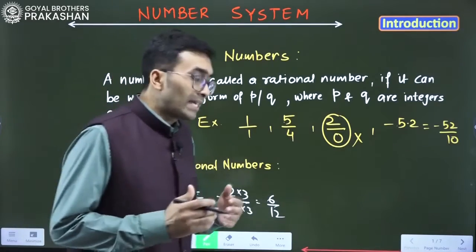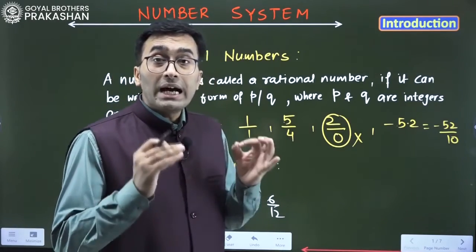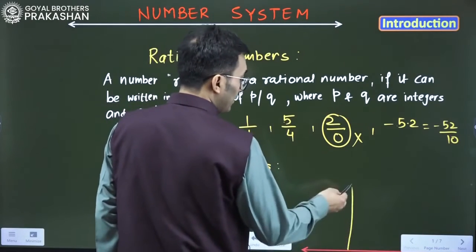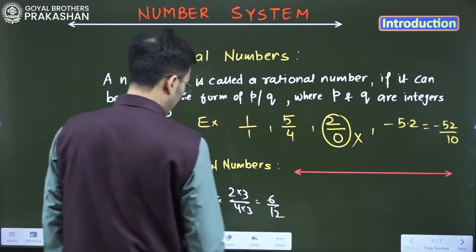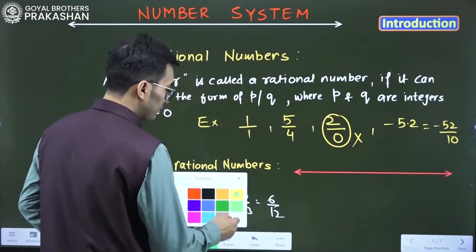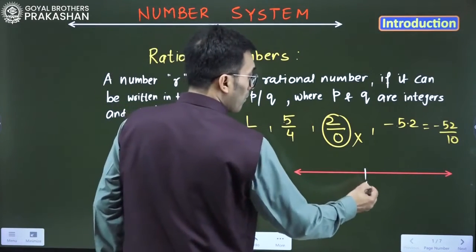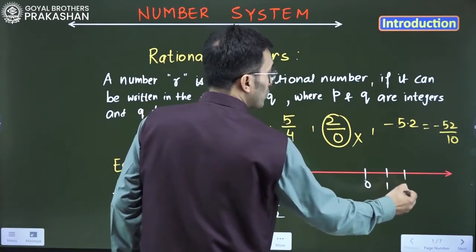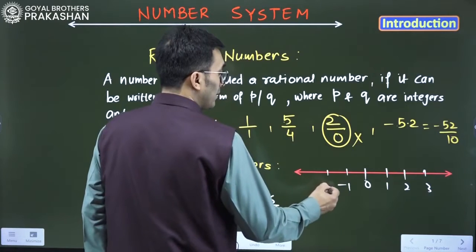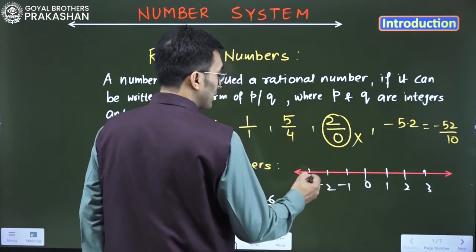Now we will understand how to represent a rational number on a number line. Let us take a number line here. This is a number line. On the number line, we have numbers like, let's say, 0, 1, 2 and 3. This side, let's say -1, -2 and -3.